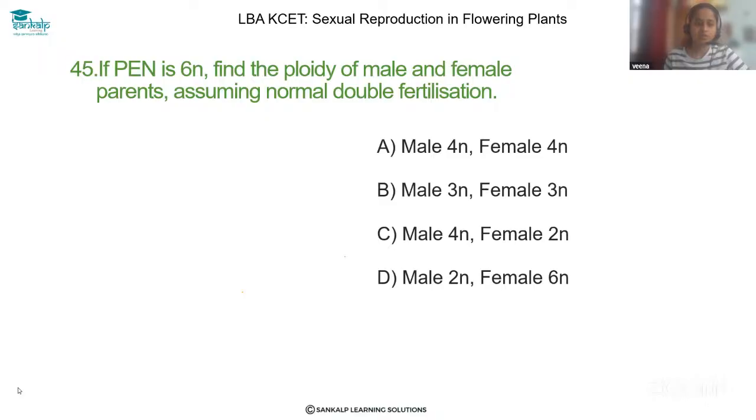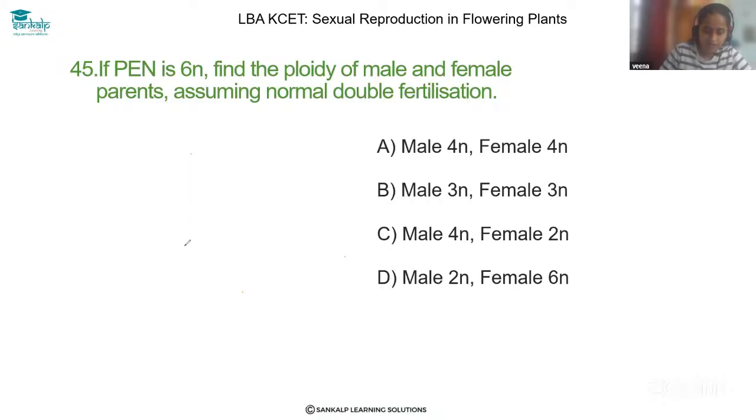Let's solve question 45. If PEN is 6n, find the ploidy of the male and female parent, assuming normal double fertilization. Dear student, in case of double fertilization, what happens? There are two processes, syngamy as well as triple fusion.